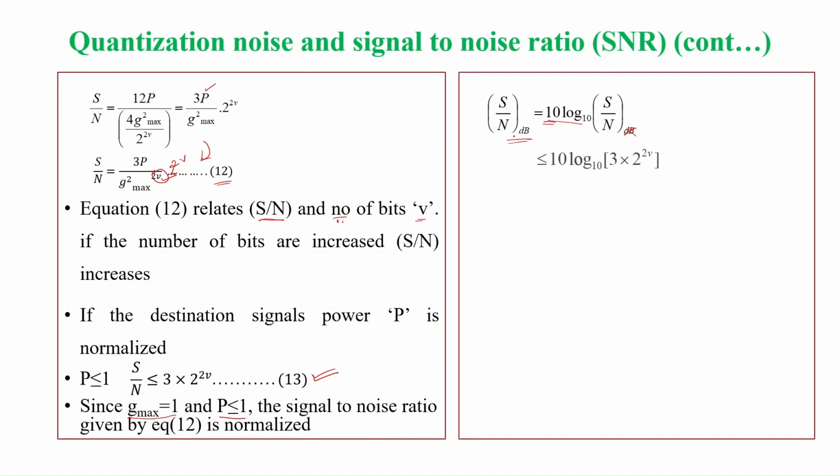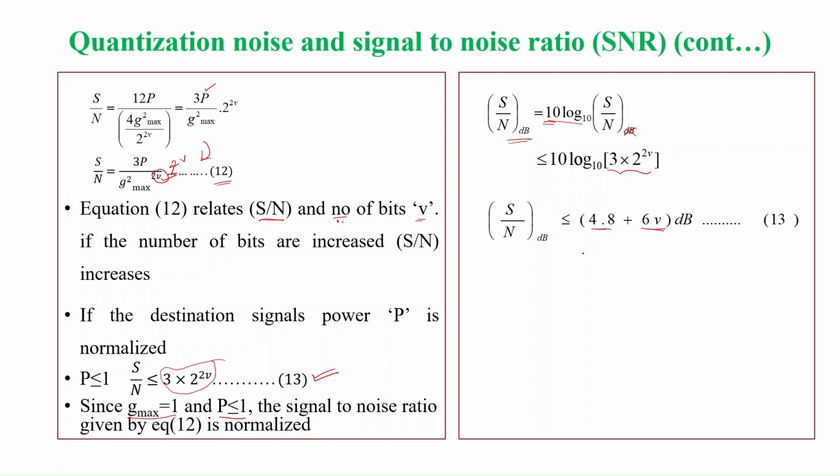So therefore, it is less than or equal to 10 log of, so we know the expression for signal to noise ratio, that is 3 into 2 to the power 2V, which is what I substituted here. So it is 10 log of 3 into 2 to the power 2V. Now if I calculate the value, 10 into log of 3 you will get as 4, and 10 into log of 2 to the power 2V becomes 20 log 2, which is equal to 6V. Okay. So this is how you can represent it in decibels.